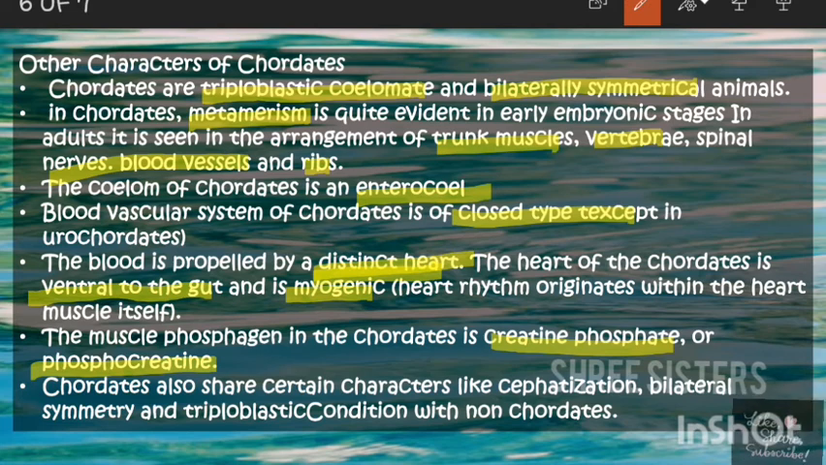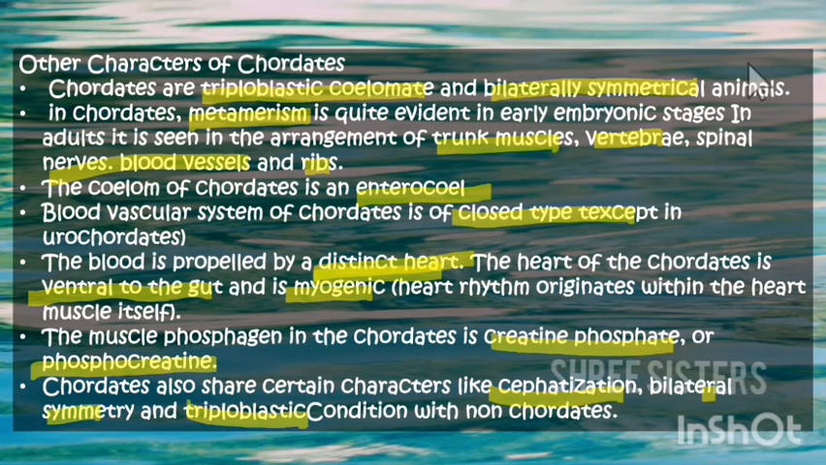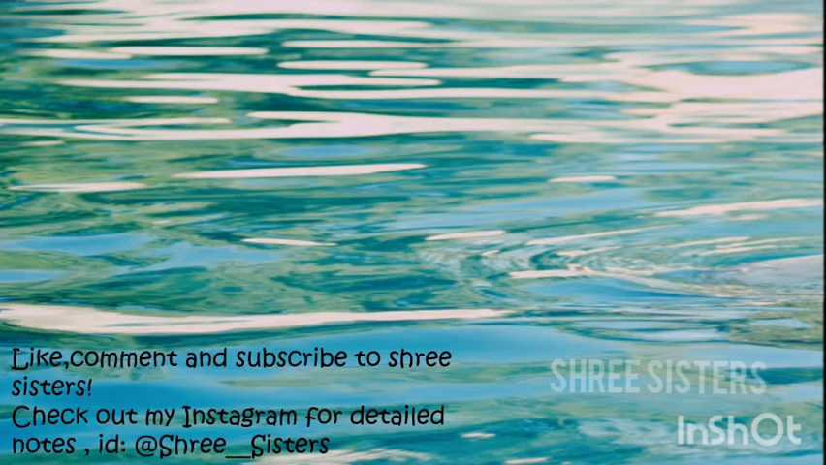And chordates also share certain characters like metamerism, bilateral symmetry, and triploblastic condition with non-chordates. These are a bit similar. They are similar between chordates and non-chordates, but they are not fundamental characters, right? So we can exclude them. Metamerism, bilateral symmetry, and triploblastic condition will also be present in non-chordates. So this is what we discussed in this video. We have discussed the chordate characters, the fundamental characters, and what a chordate is. I have given a brief.